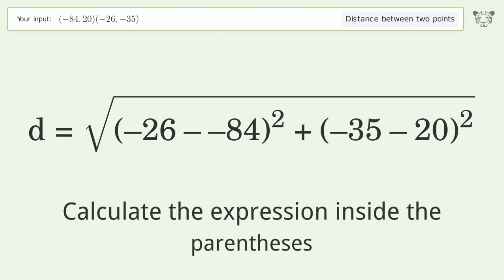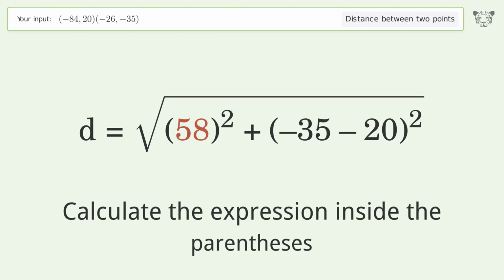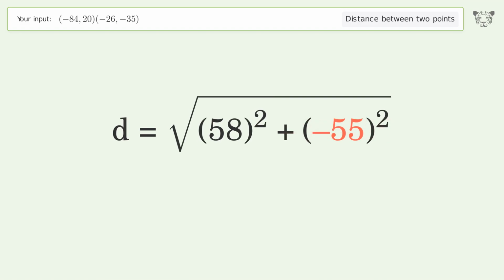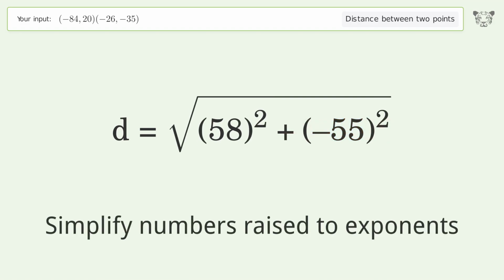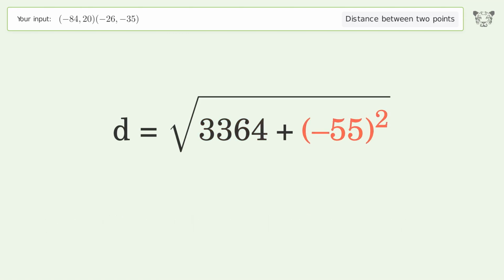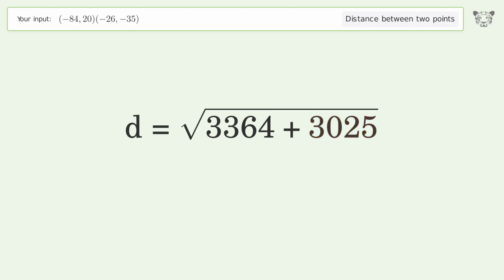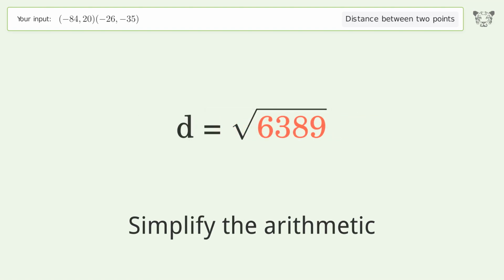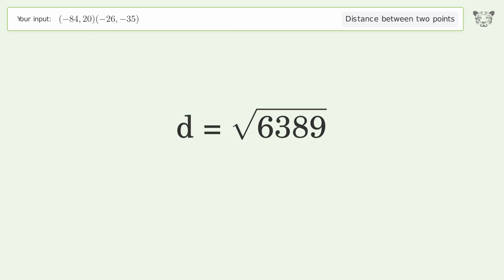Calculate the expression inside the parentheses. Simplify numbers raised to exponents. Simplify the arithmetic. And so the distance between the 2 points is the square root of 6,389, or 79.931.